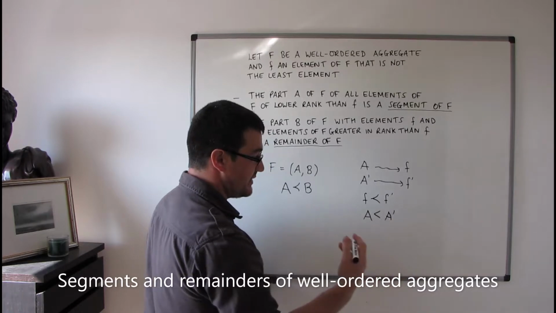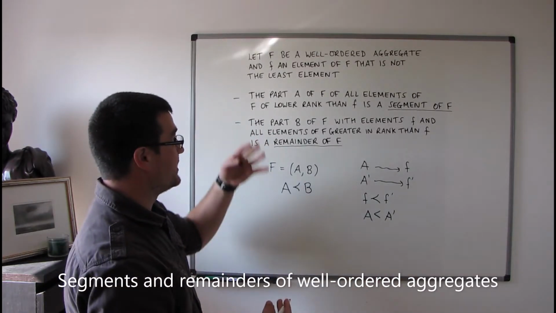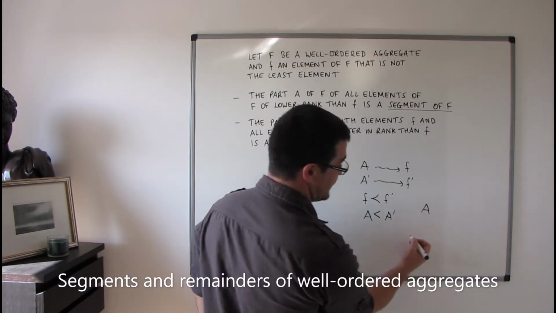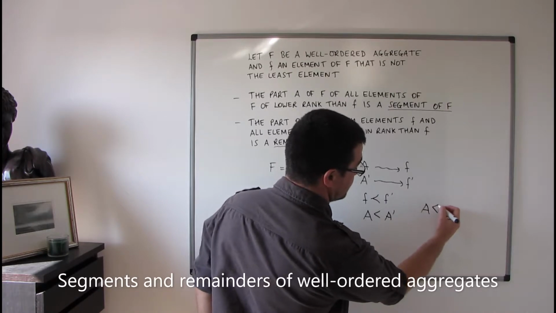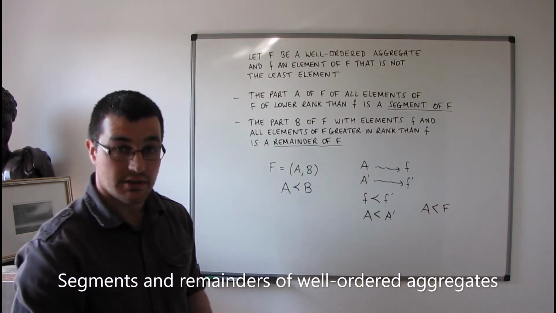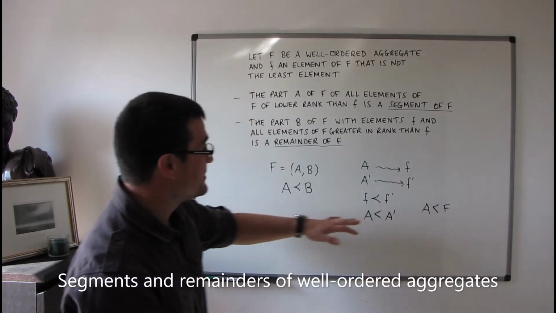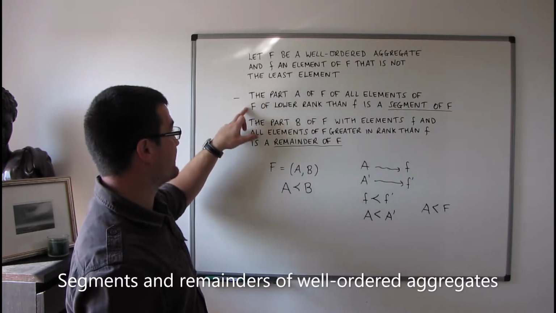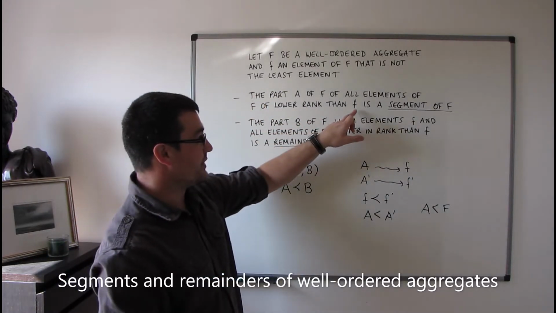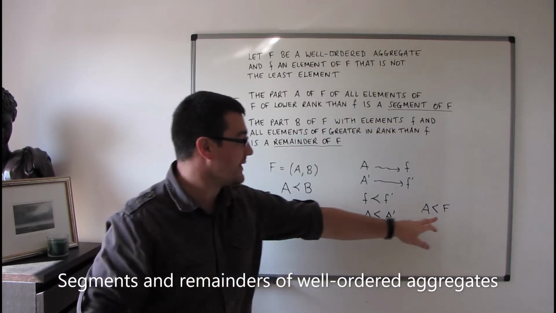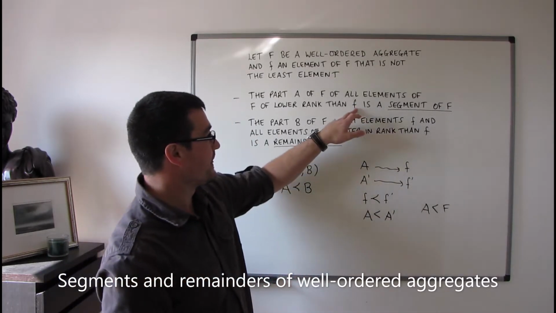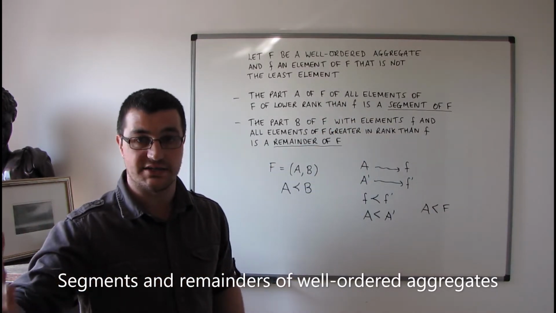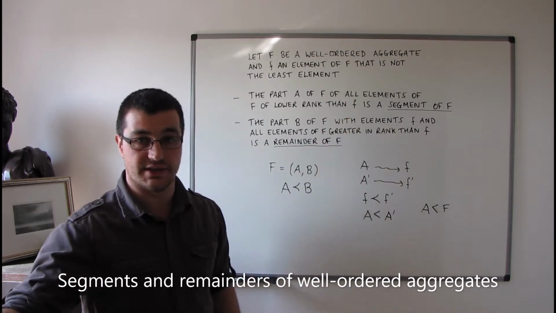We are able to say that a segment of the aggregate F, for example, so let's say we just choose A, which is a segment, we can say that A is less than F itself. F can't be a segment because that possibility is excluded by this definition here, that we don't include. So if F actually had a greatest element, then the segment defined by that greatest element would not include that greatest element.